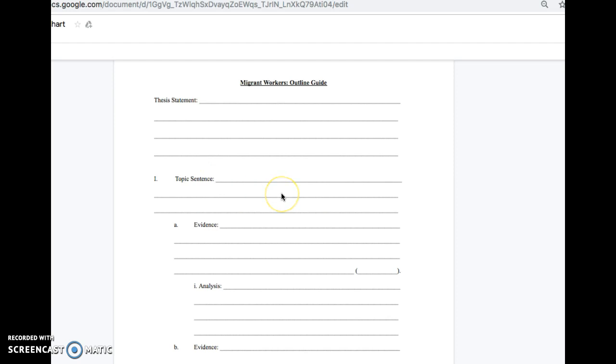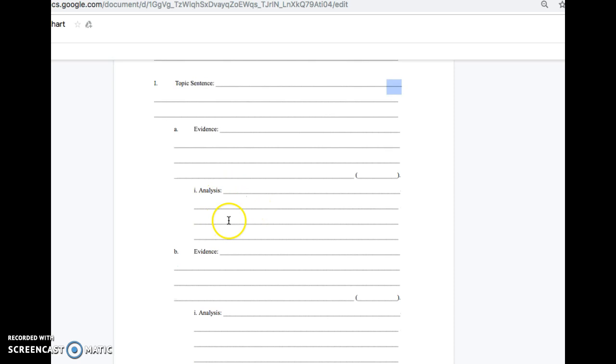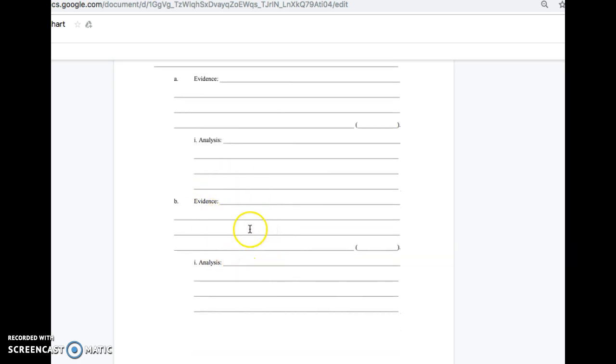Your first topic sentence is going to be based on the similarities between the two authors' attitudes towards immigration. So first topic sentence is similarities. You're going to take a quote, you're going to analyze it, you're going to do that again, looking at how their attitudes are similar. Put a citation in parentheses. That means a page number.